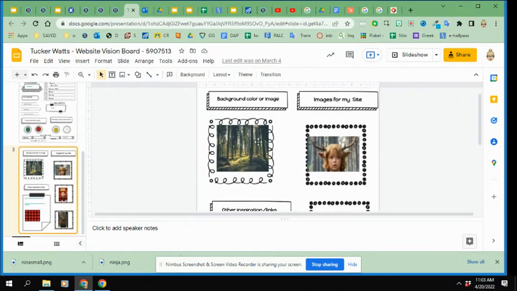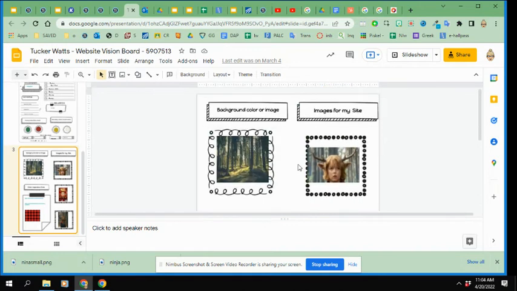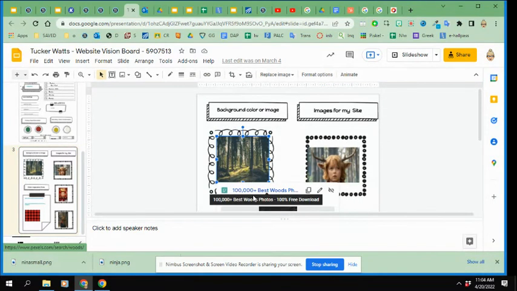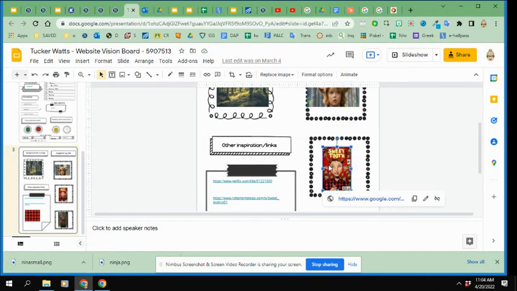Final thing is linking images. So there's a place to put a background image or color. You might choose just a swatch of a color, like I could have put this plaid there, or just red. I chose an image. If I click on the image, you can see that it is linked to where I am sending the person to find that image. So I want to make sure my images are all linked. So if I click on any of these, it is going to take me to that image.